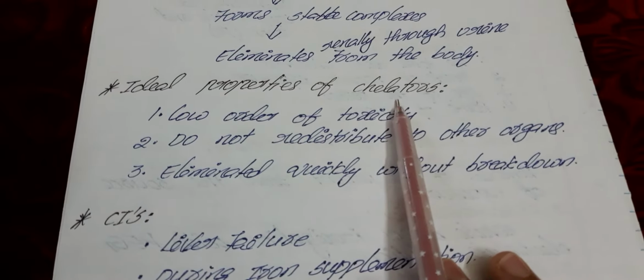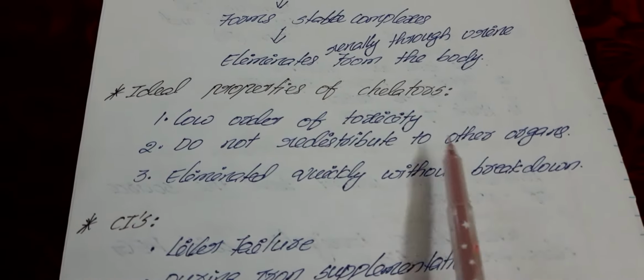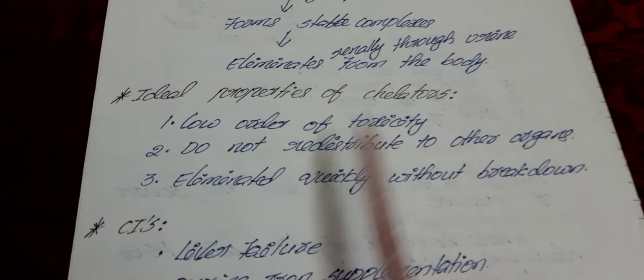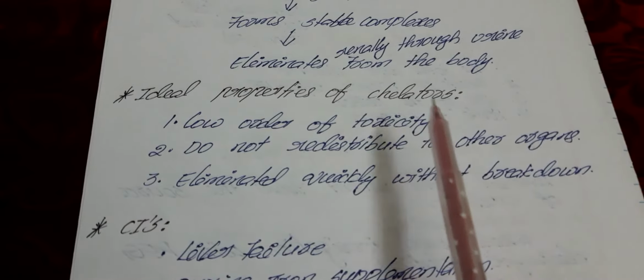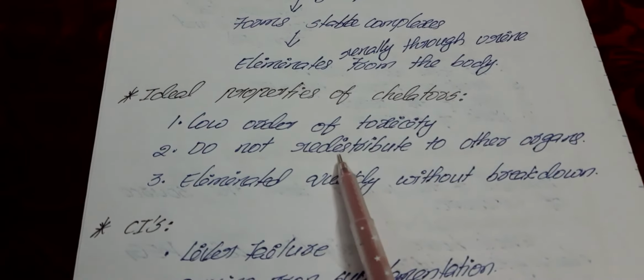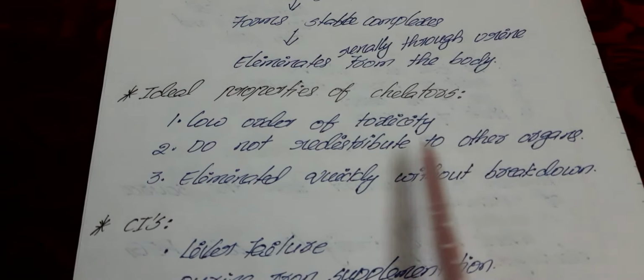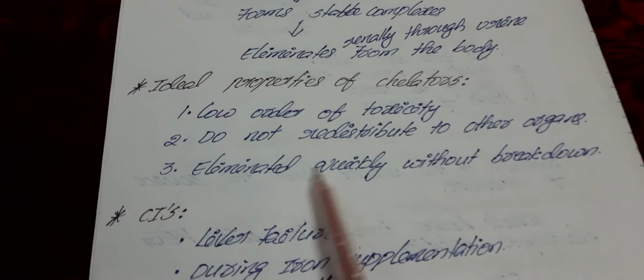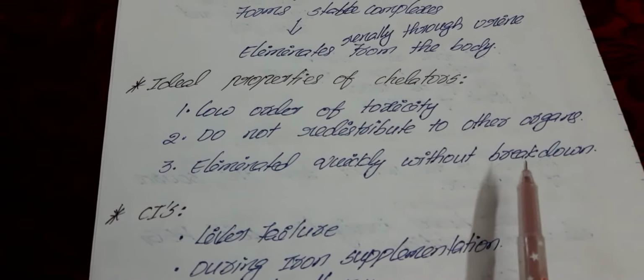Next, these chelating agents do not redistribute to other organs. They act only on the heavy metals and eliminate them from the body. That much only. They are not distributed to other parts of the body. Next, the chelating agent is eliminated quickly without breakdown.